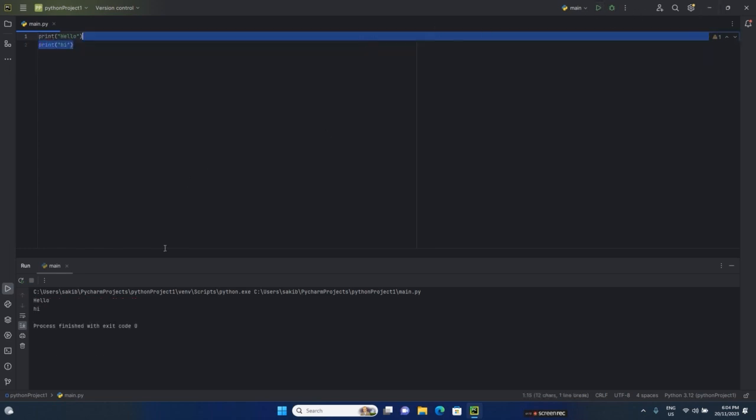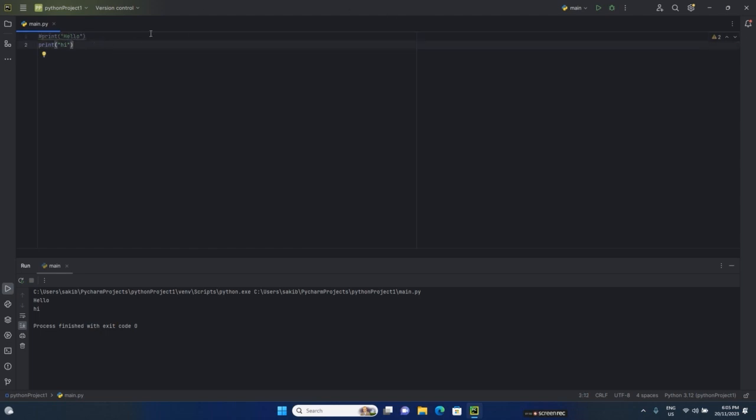Yeah, hello and hi, both are printed. Now let's say I want to hide this first line. See, only hi is printed, and the first line hello, now it has been commented, so it won't be shown in our terminal. So only hi is printed here.